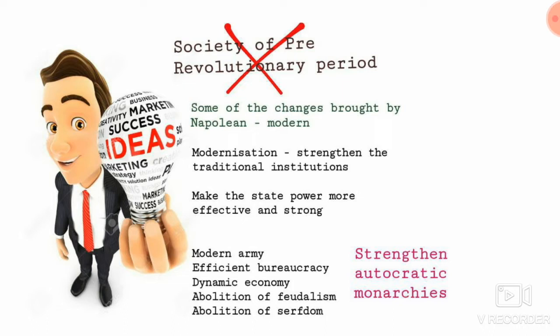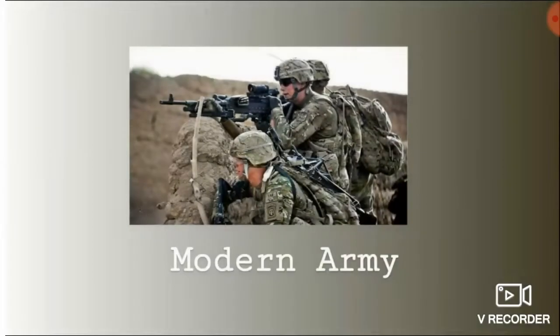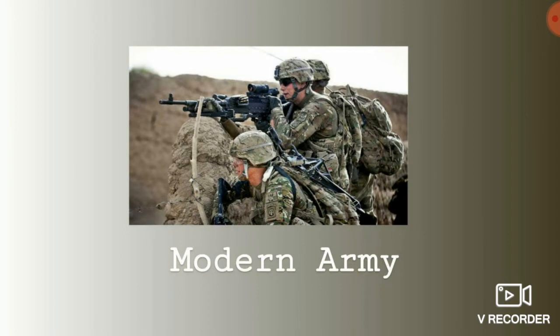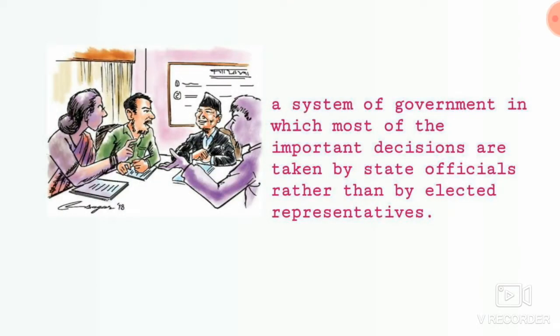So let us discuss one by one. Modern army, why did they accept it? If there is a modern army, the kings can fight efficiently. So they accepted it. What is bureaucracy? Bureaucracy means the important decisions will be taken by the state officials rather than the elected representatives. So you will be electing one main leader, right? Rather than him, state level officials will be making the decisions. So this is like decentralization. Again these state officials will be supportive of the king only. So they accepted this bureaucracy.